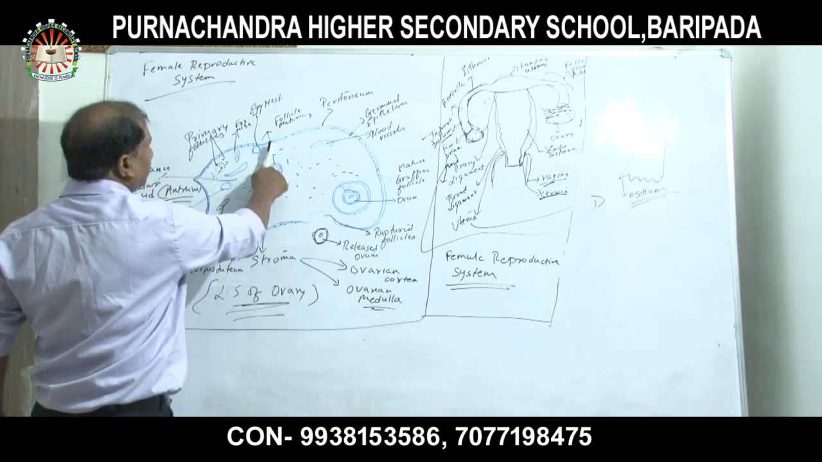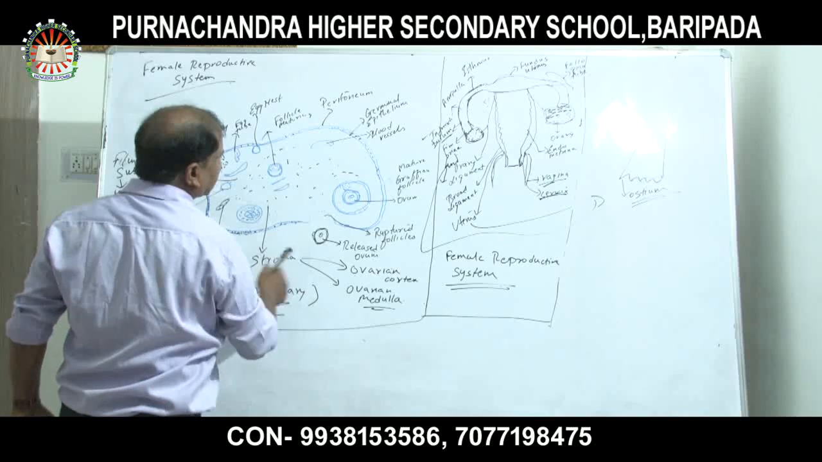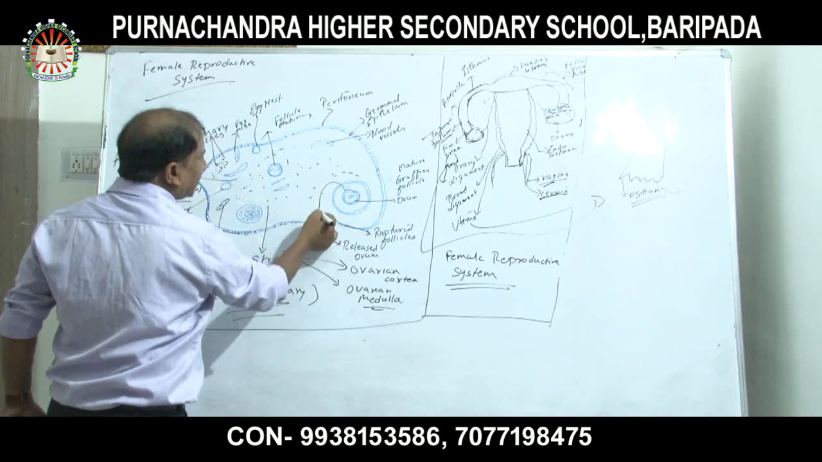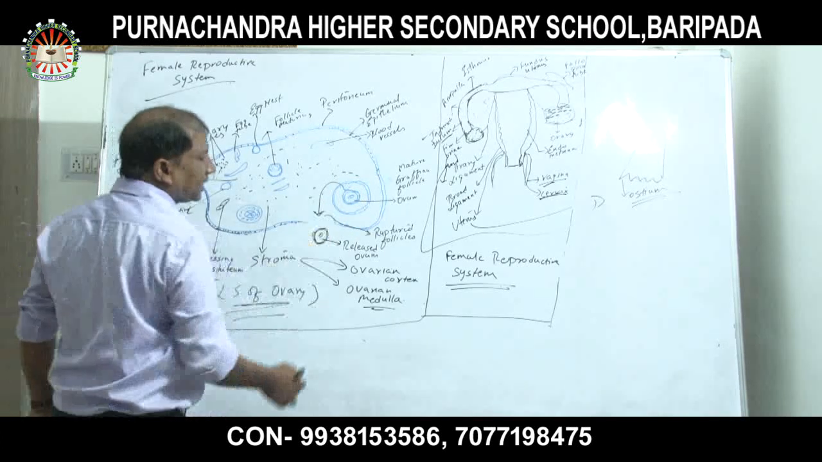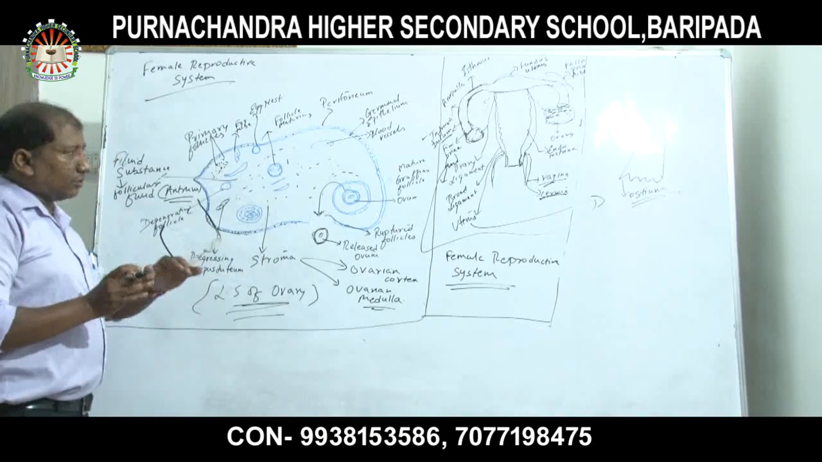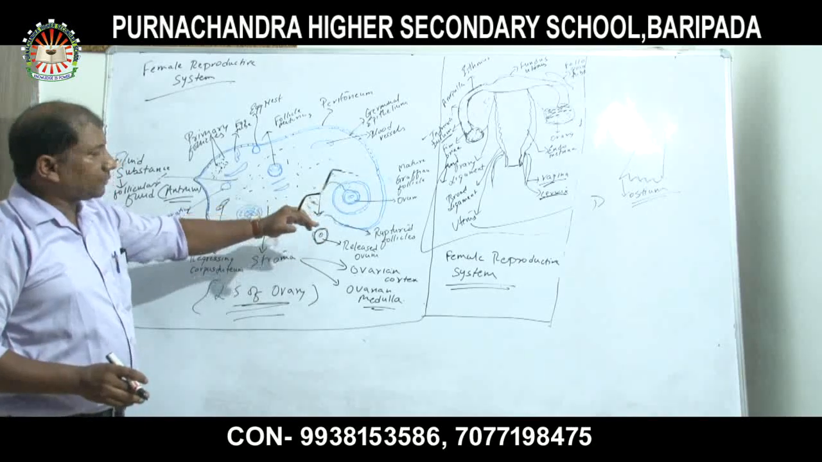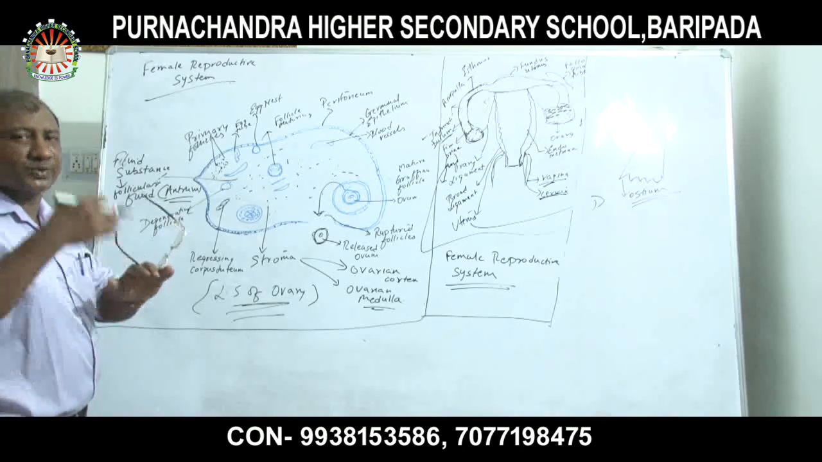The developing follicles, and then after that, the Graafian follicles. From the Graafian follicles, the ovum will get released during the ovulatory phase. So during the ovulatory phase, the matured ovum gets released from the Graafian follicle. The menstrual phase will be explained later.